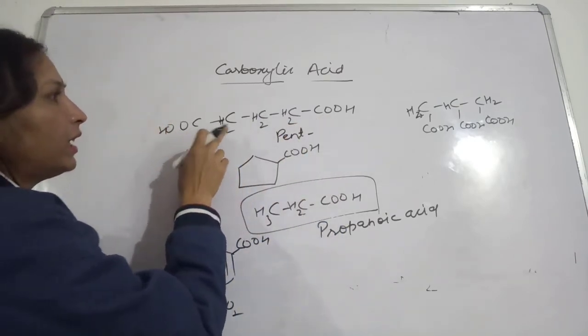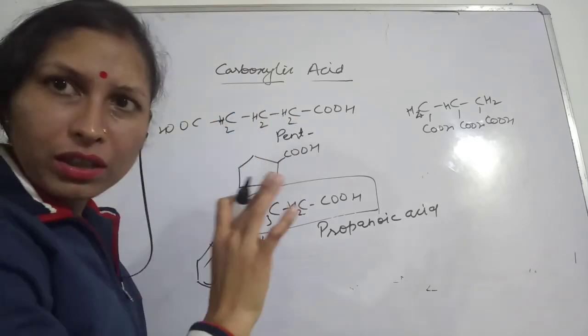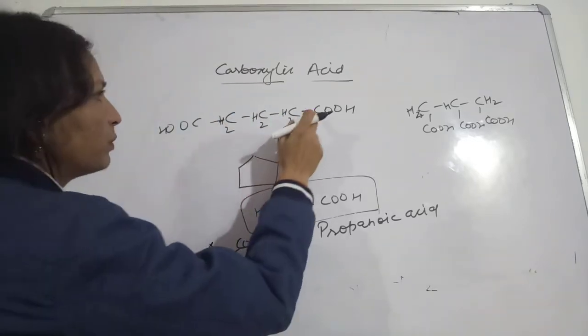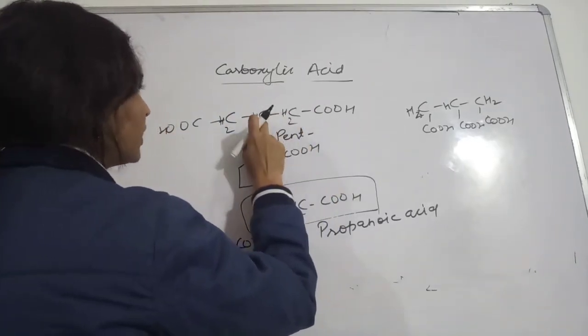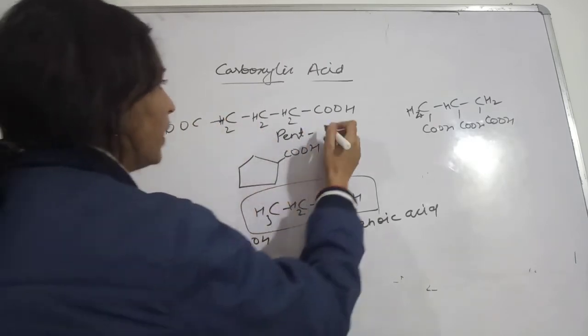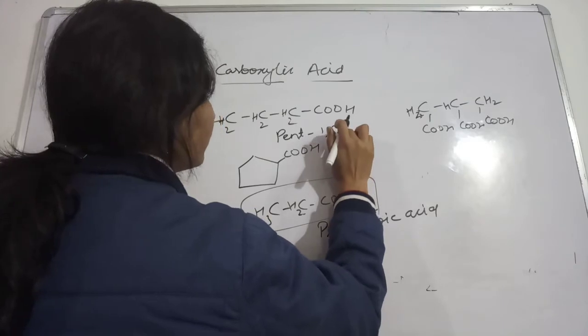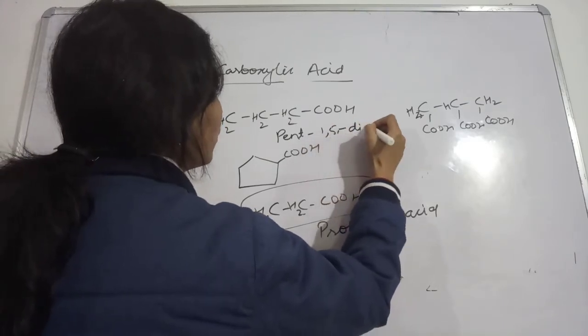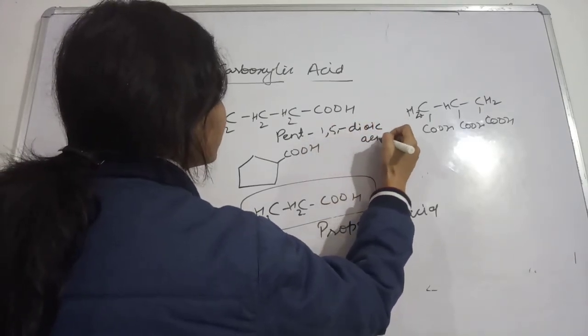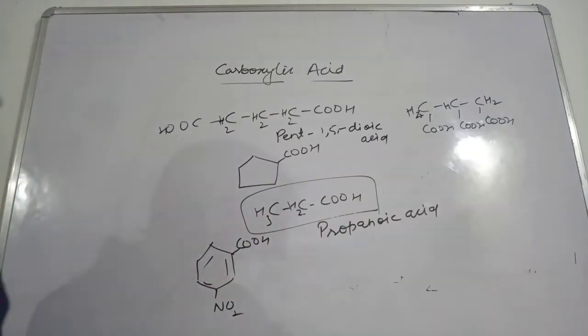We will write the positions of the carboxylic group. So positions will be what? 1, 2, 3, 4, 5. Okay, so 1, 5. Then we will put a hyphen, then 1,5-dioic acid. Okay, so we will write like this. Now,